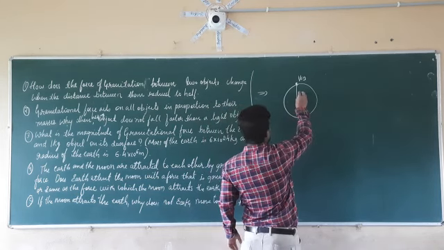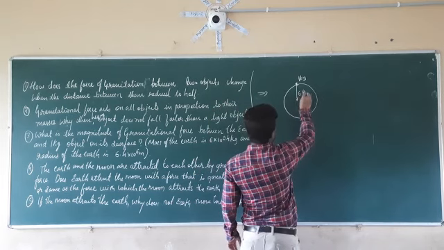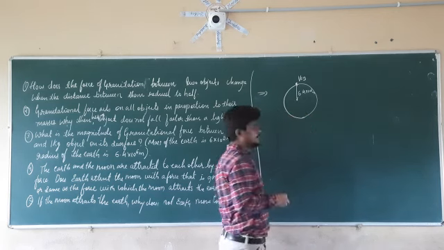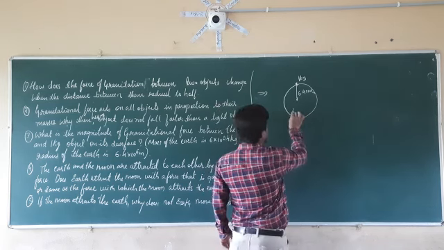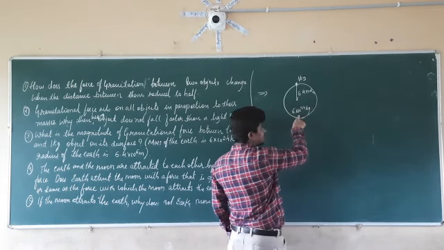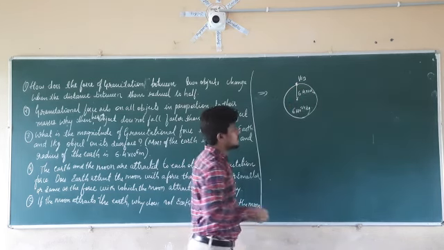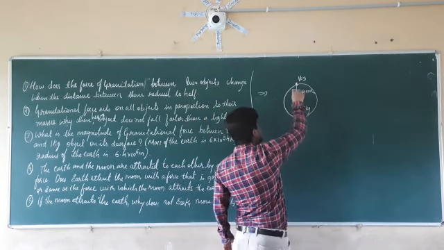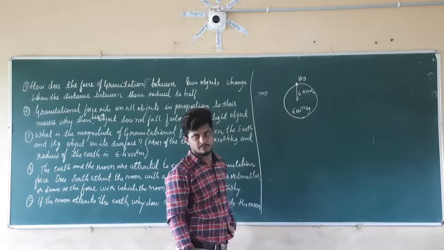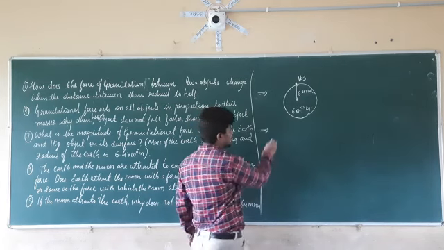In this problem statement they are given the radius of the Earth as 6.4 into 10 raised to 6 meters, as well as the mass of the Earth, which is equal to 6 into 10 raised to 24 kg. So this body, that is the Earth, is going to exert a force on this object. So we have to calculate the magnitude of that force which is exerted by the Earth on that object which has a mass of 1 kg. So first we have to write down the given data. So the mass of the object.